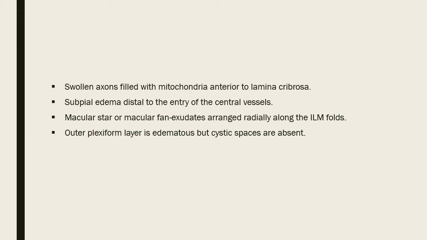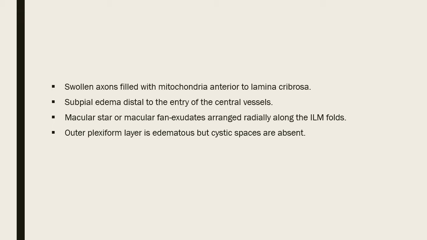This will go towards the macula, and there will be deposition of exudates in the macular area. These deposits form a star-like pattern. So around the macula you will get a star pattern. If there are 360 degree deposits of exudates, it is called a macular fan.